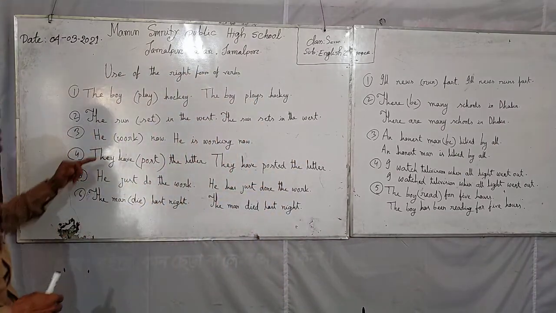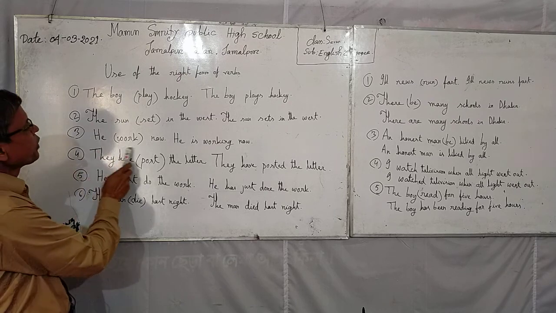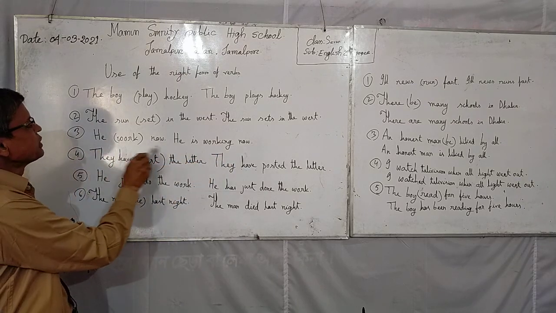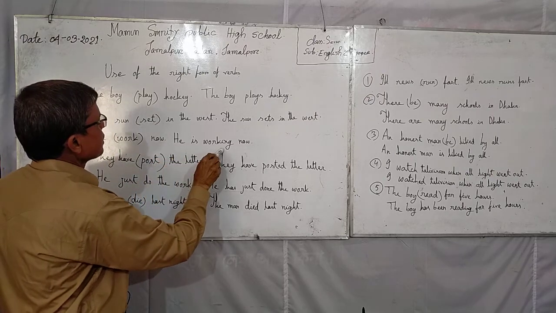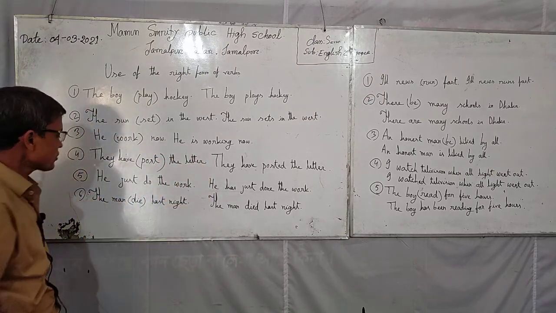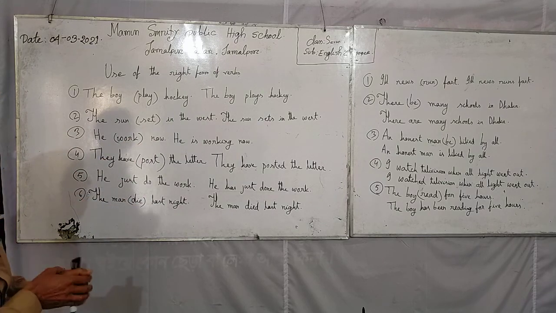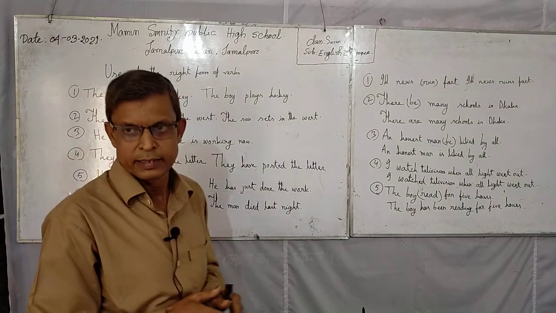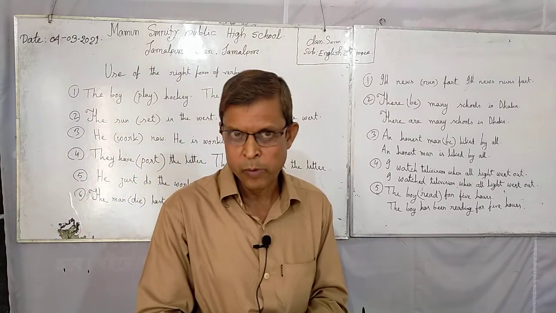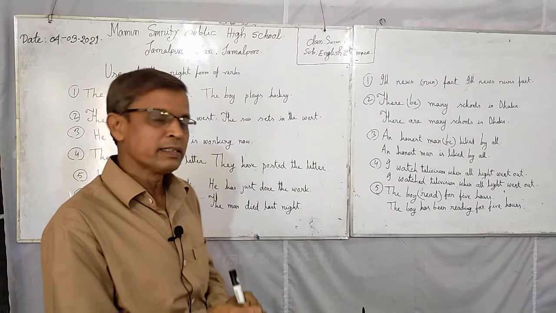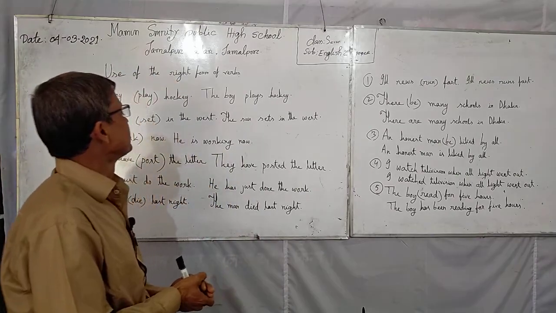Number 3, look at the whiteboard. He work now. He is working now. It is the given sentence and it is the correct sentence. Look at this. If the sentence has now or at this moment, you will change it to present continuous tense.